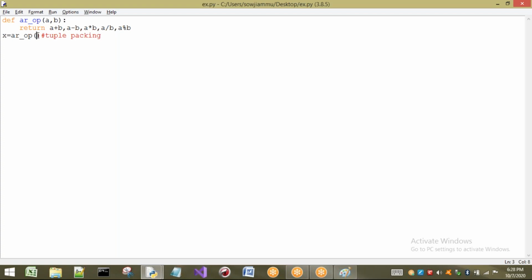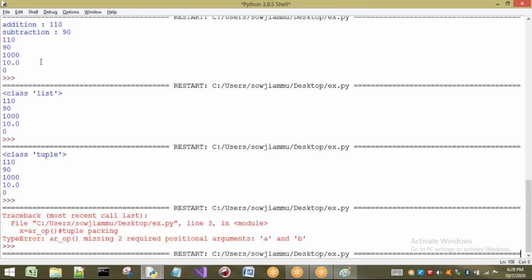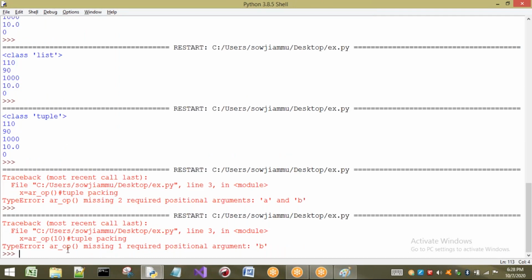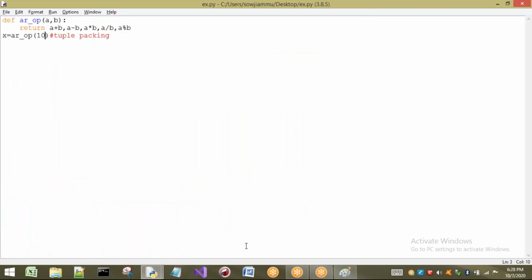Now I want to show you an example. Whenever we call a function, if two parameters are there, compulsorily you have to pass two parameters only. If you call it any other way, it is not going to execute this function. For example, if I pass one parameter or one argument, it again gives an error: AR underscore OP missing one positional argument B. So what is meant by this positional argument? I will explain.